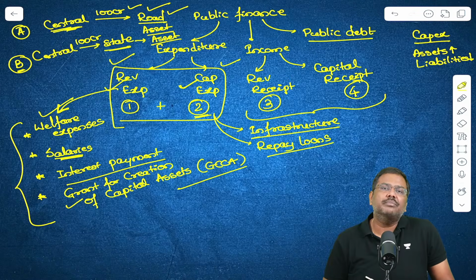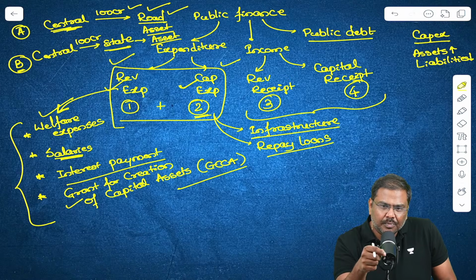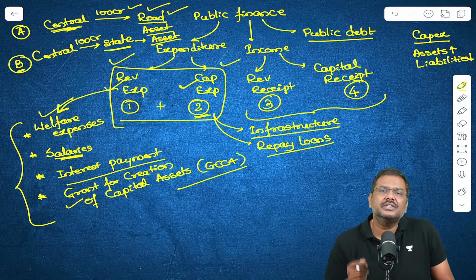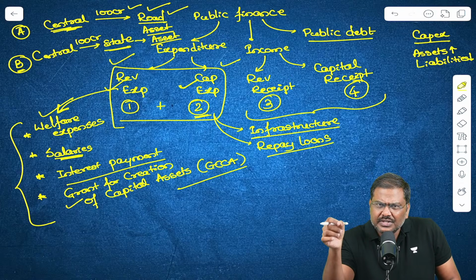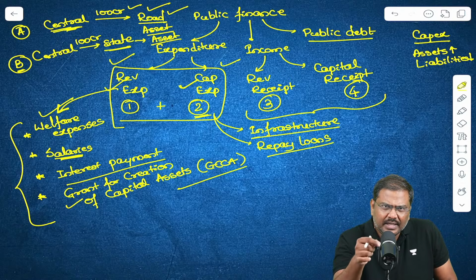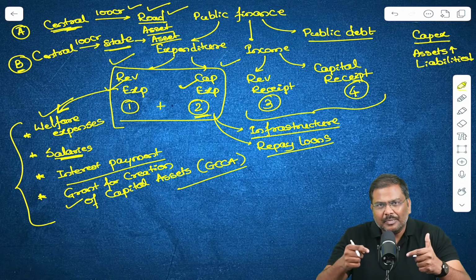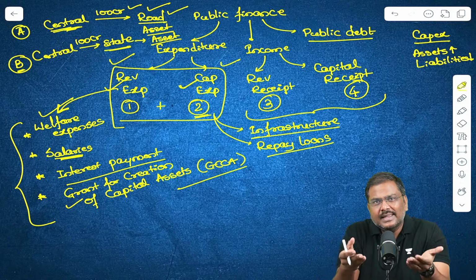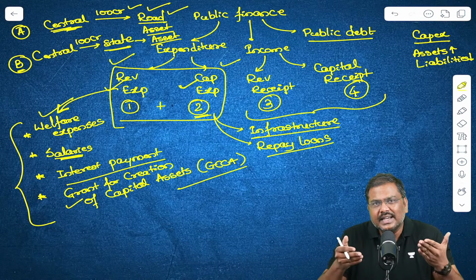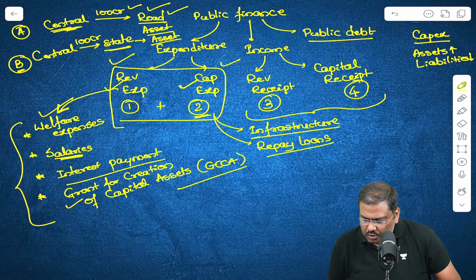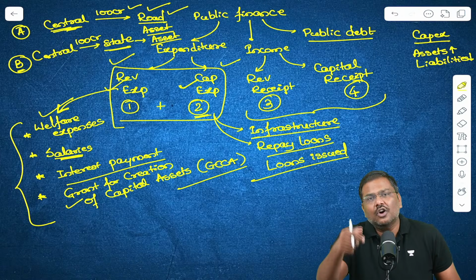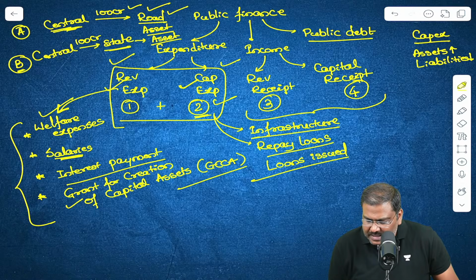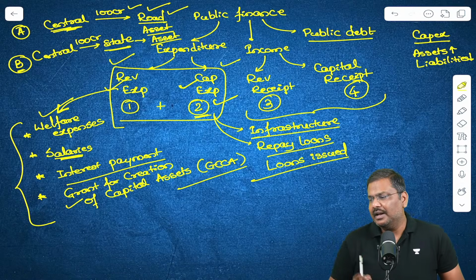I'll give you one more example. Let's say the central government will give a loan for 50 years to the state government in the year 2026. If the central government gives a loan this year, can I simply say the loan is nothing but an asset for the government of India? So the loans issued to the borrowers from the central government this year are counted as a part of capital expenditure.